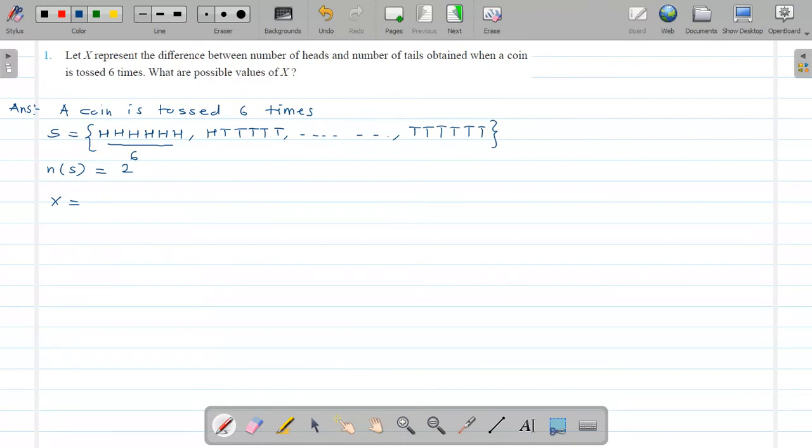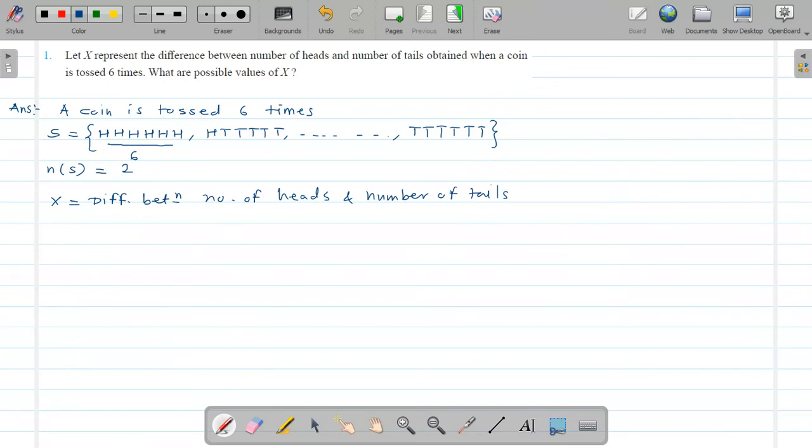Similarly, this element has only 1 head and 5 tails, so the difference is 1 minus 5. We have to find the difference between the number of heads and number of tails of every element in the sample space.